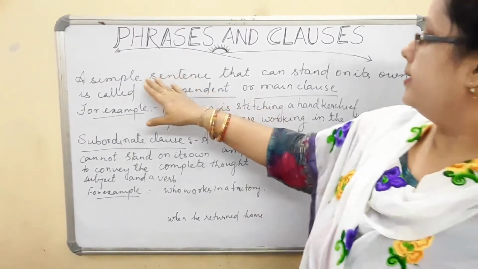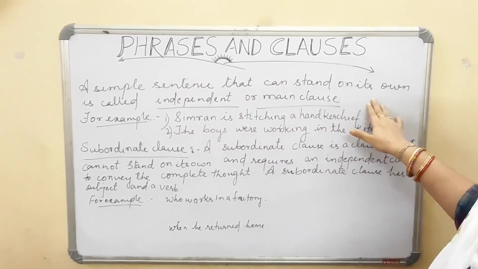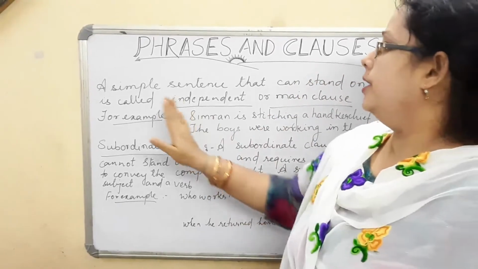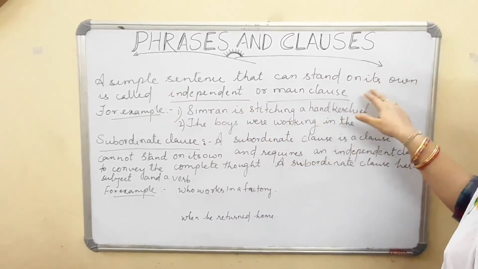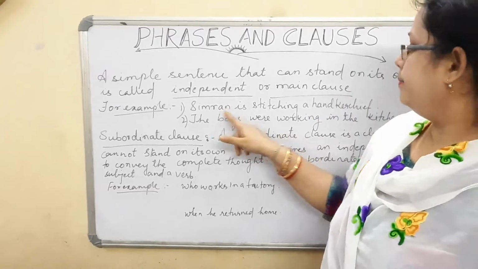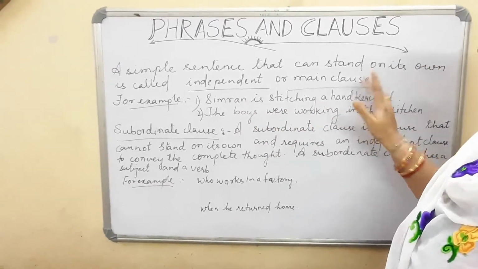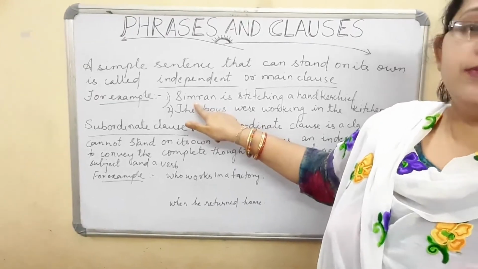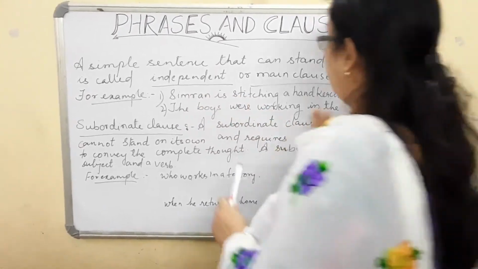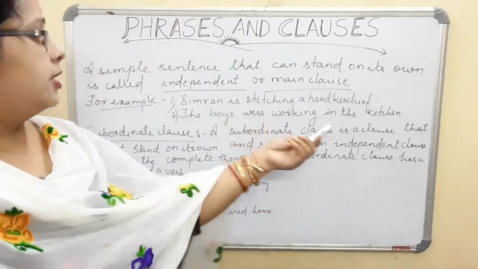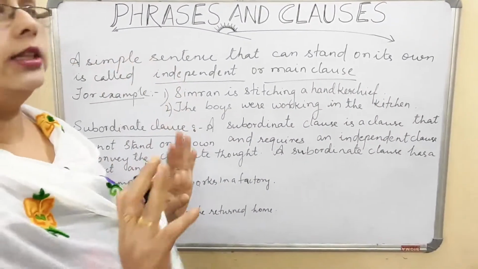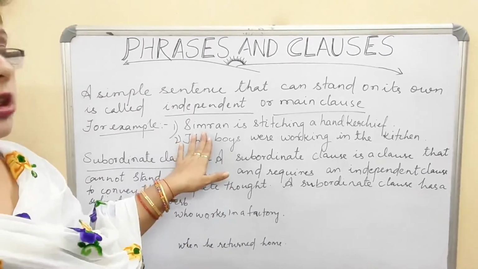Now see, a simple sentence that can stand on its own, has a complete meaning, or gives you the detailed information is called an independent or main clause. For example, Simran is stitching a handkerchief. I am giving you the total information. Who is stitching? Simran is stitching. What is Simran doing? Simran is stitching. Now what is Simran stitching? Simran is stitching a handkerchief. I am giving you the entire information. That means it needs no other things to give the information about the girl Simran.